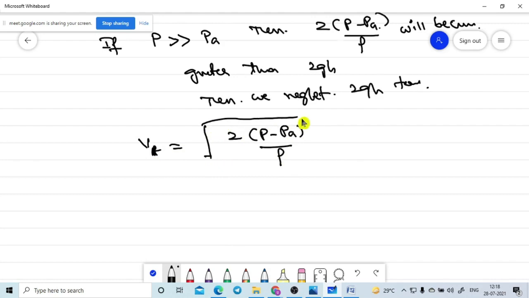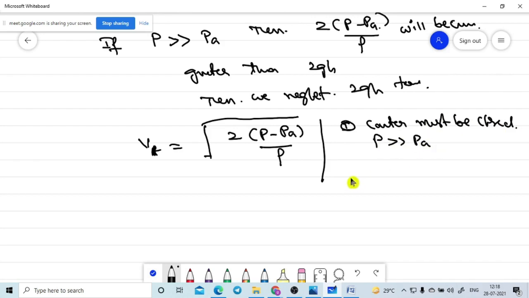This is the formula. In which case? First, the container must be closed. And also P must be greater than PA. Third, 2gh must be lesser than P minus PA.